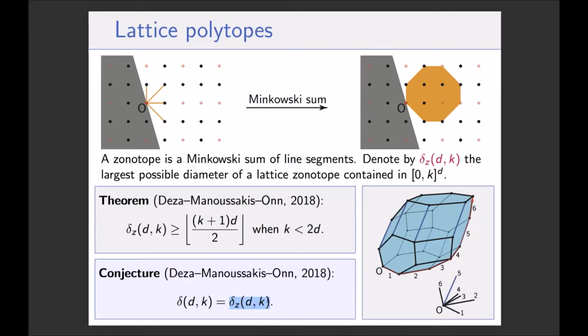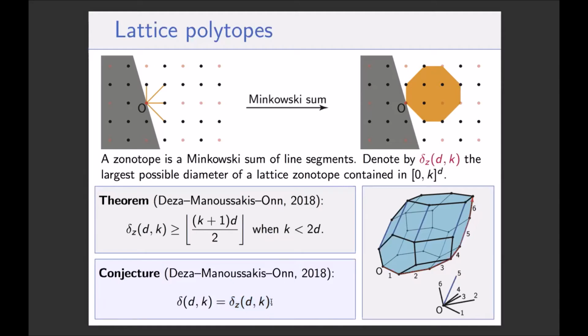Of course, this conjecture is not proven. It's probably very difficult to prove. Well, we tried. We didn't succeed yet. Maybe somebody has a great idea and solves it, but it would be great. So now, thanks to this conjecture, the focus shifts a little bit towards computing delta_z(d,k).